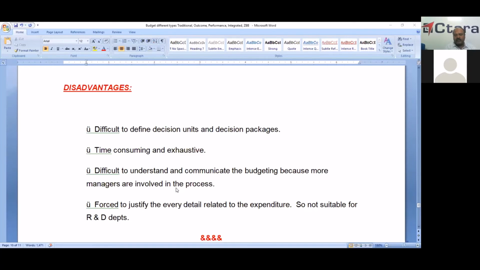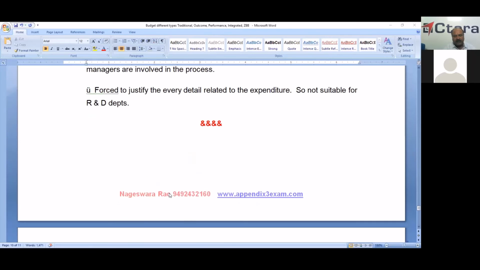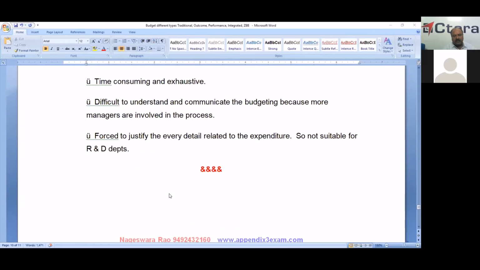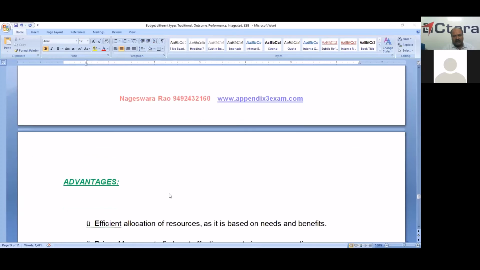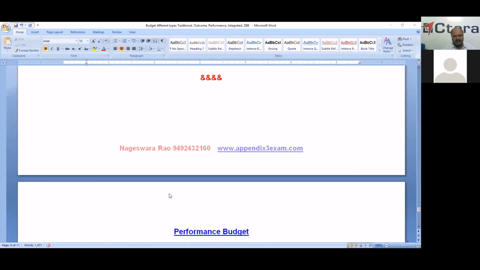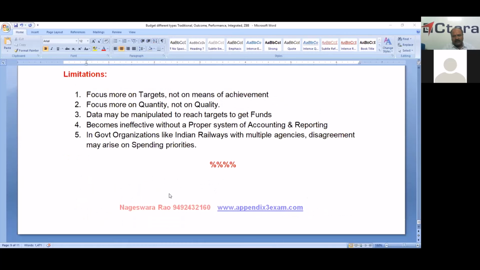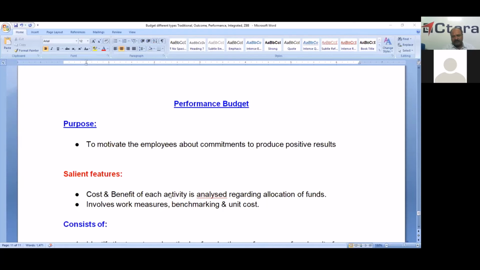And it forces you to justify every detail related to the expenditure, so it is not suitable for the R&D department, because in R&D we cannot assess the output as easily as in other departments. So it is not suitable for research and development. So these are the advantages and disadvantages. Now we'll check the performance budget, the last one. After that, we'll take up an MCQ on different budgets.